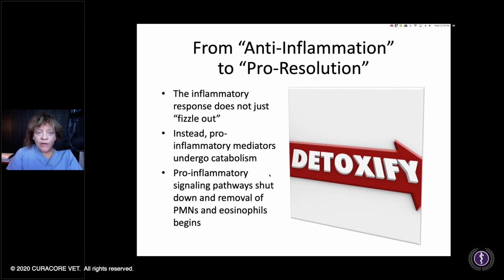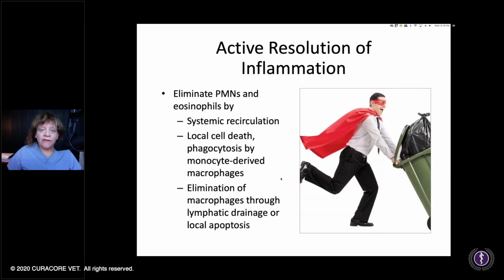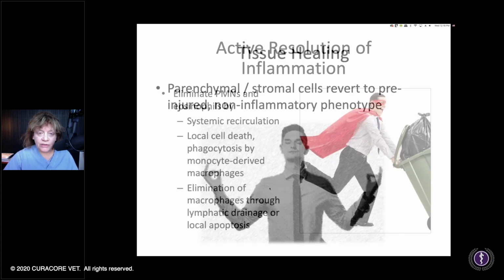So when we have an insult, when we have an injury, how does that go away? So you had a mosquito bite or you hit your thumb on something. It's not just that if you don't treat it, the inflammation just goes away and dissolves. There are a series of steps, after the pro-inflammatory stage, in which the body is actively resolving that inflammation. They're eliminating those white blood cells and eosinophils through systemic recirculation. Again, just thinking massage, laser, and then we'll talk about some herbs. Through local cell death, phagocytosis by monocyte-derived macrophages, they're going to clean things up and then eliminating those macrophages through lymphatic drainage or local apoptosis.